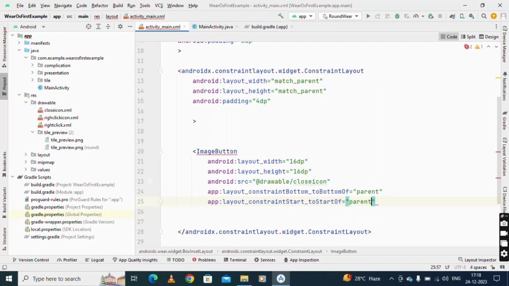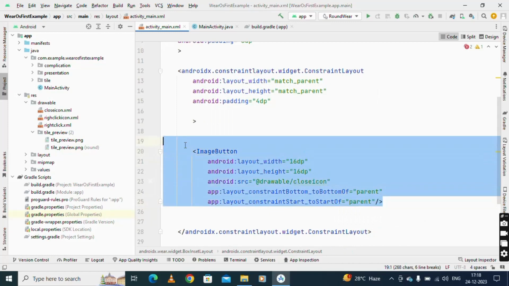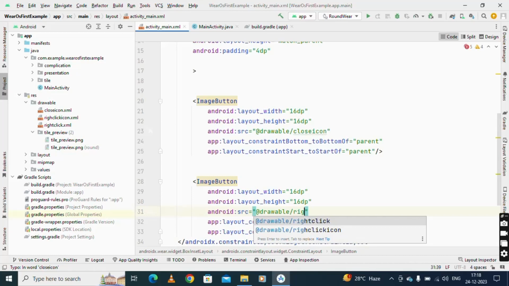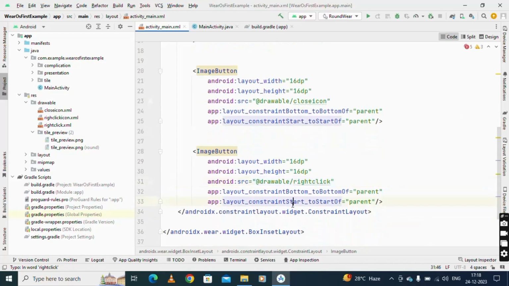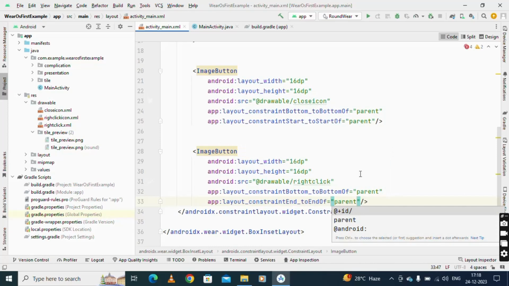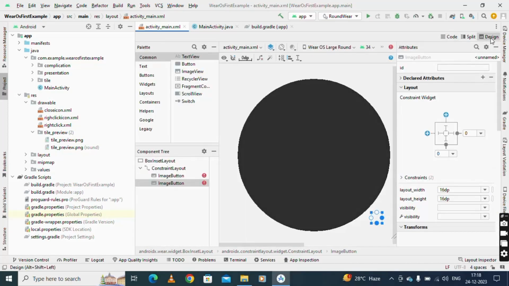Okay, so that's it. I'm just using it for a close icon, and the same scenario I'm putting for the right icon. So we'll see, and in here I'm just using the end of that icon, to the end of that parent. So we'll see the design, but you can see that it is coming outside of the scope.